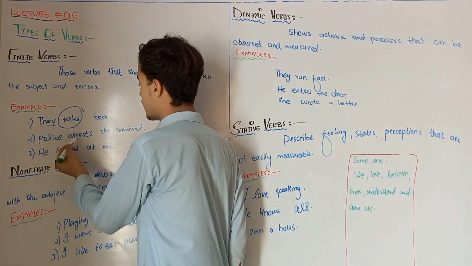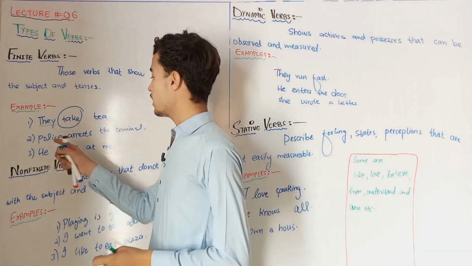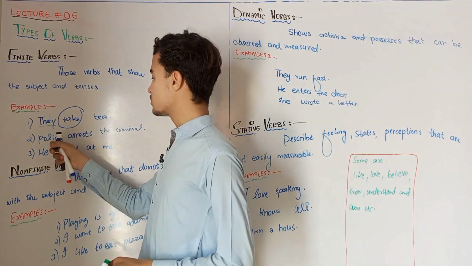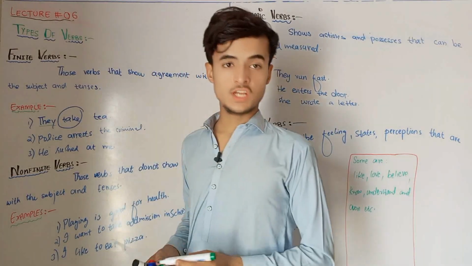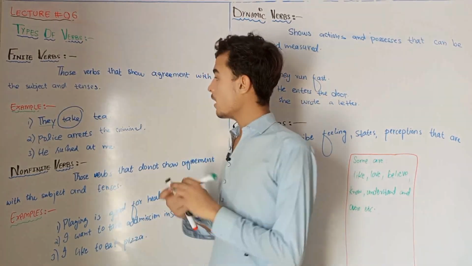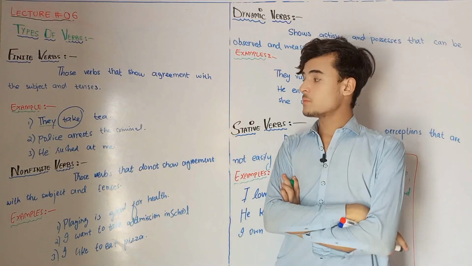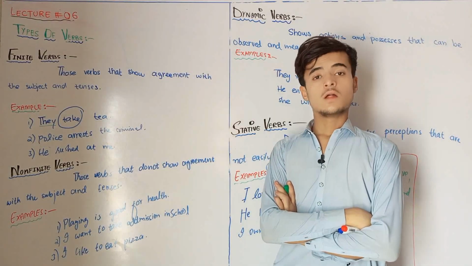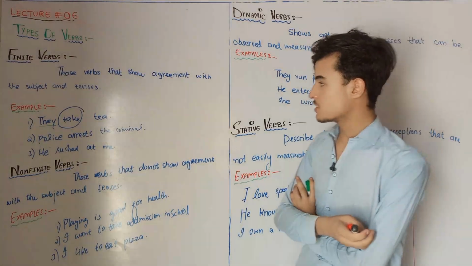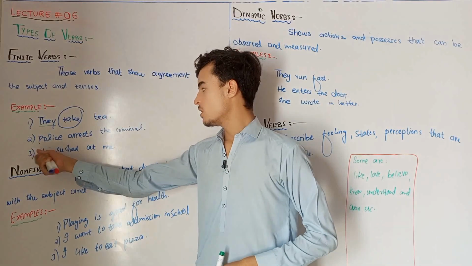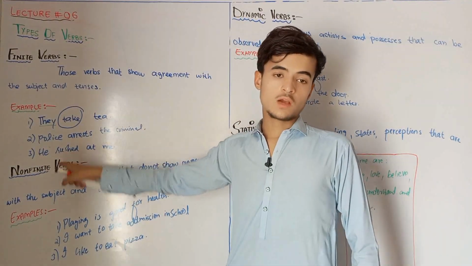Now, police arrests the criminal. If I remove police and use they instead, they arrest criminal, then the s will be omitted. So finite verbs are those which show agreement with the subject and tenses. For example, he rushed at me. This rushed will be changed according to the tenses.